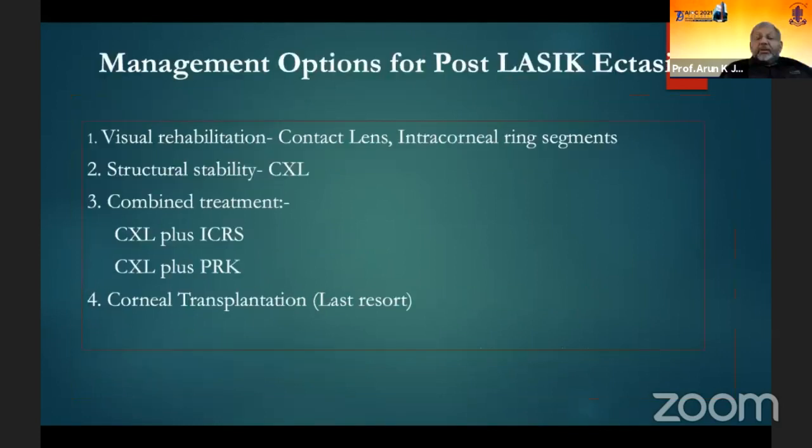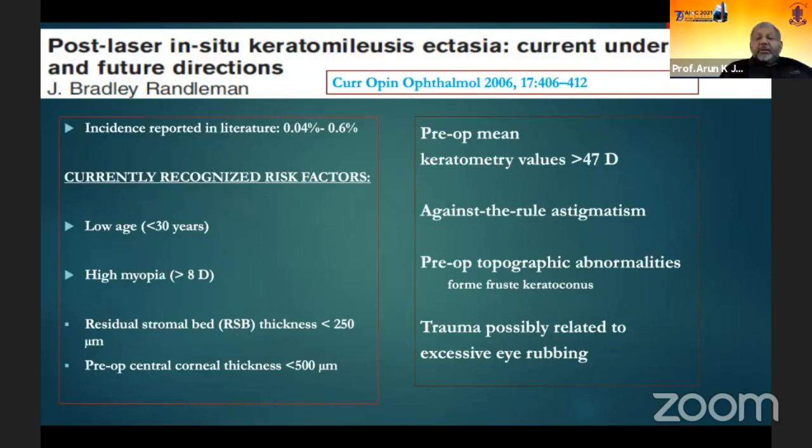And as we all know, the management options are many. First and foremost is contact lens. To stabilize the progression of the disease, C3R is the choice of treatment, which could be combined with intracorneal ring segments, or maybe with PRK to regularize or correct some degree of refraction. And the last resort when nothing works is corneal transplantation. And post-laser in situ keratomileusis, in the current understanding, these are the various risk factors which can lead to post-LASIK ectasia, in the paper by Randleman et al.